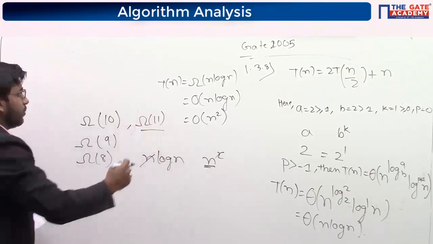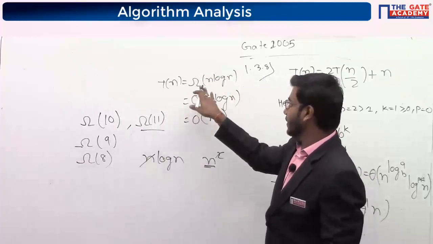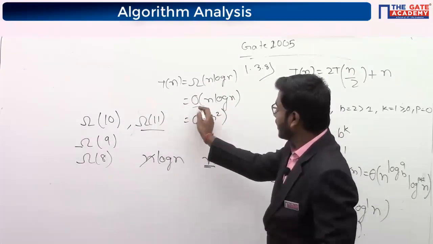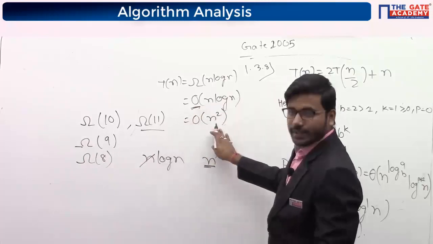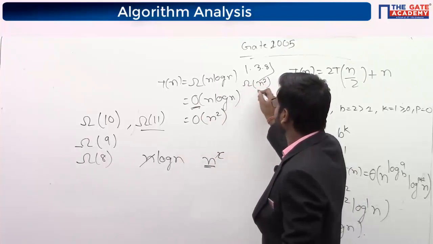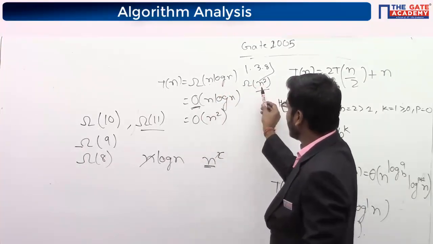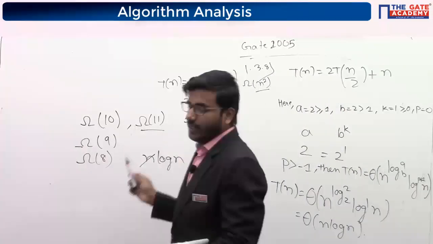Okay, the lower bound is our n log n. Anything smaller than n log n we can consider, and when we consider big O, then anything greater than this we can consider. But we can't consider it as omega of n square, right? N square is not smaller than n log n. So we can't consider C.